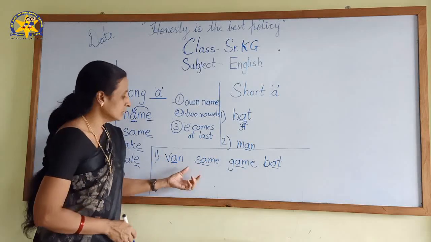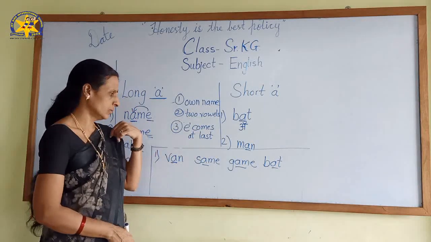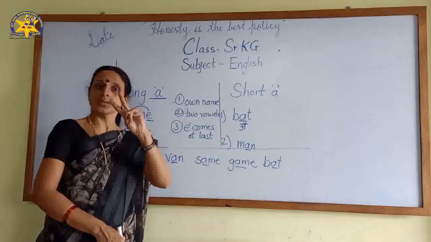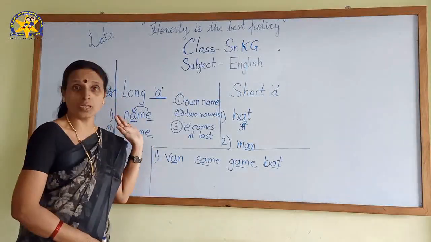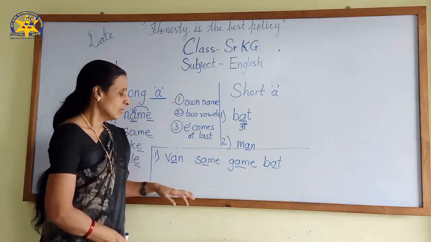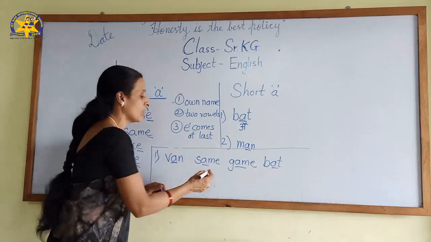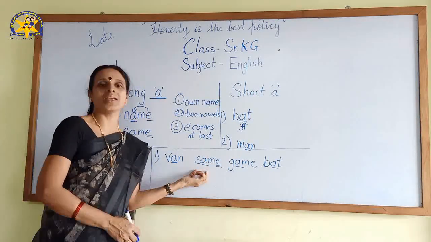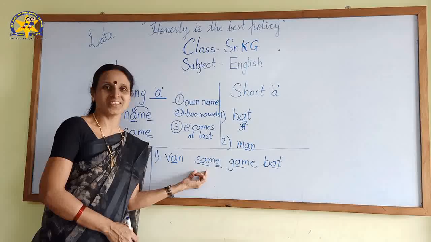Fine. Then, see, 2 vowels are there. S-A-M-E, A and E. Yes, 2 vowels. Okay, second rule also working here. And third is E comes at last. S-A-M-E. Oh my God, E comes at last. It means this word is long A vowel sound.